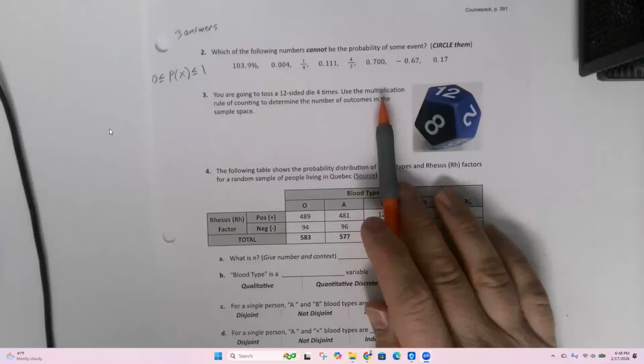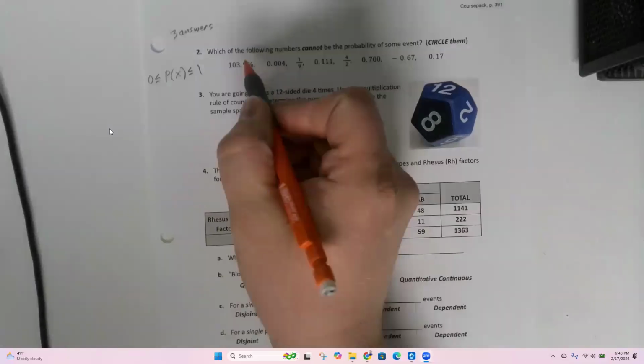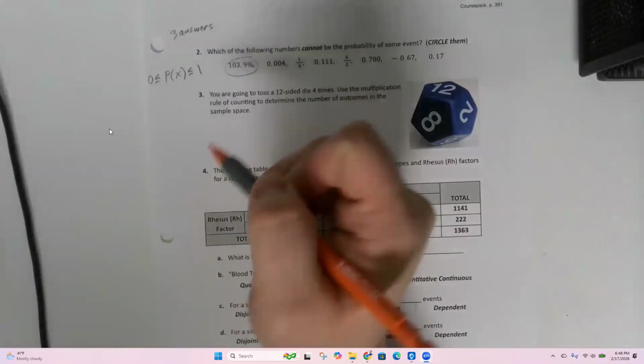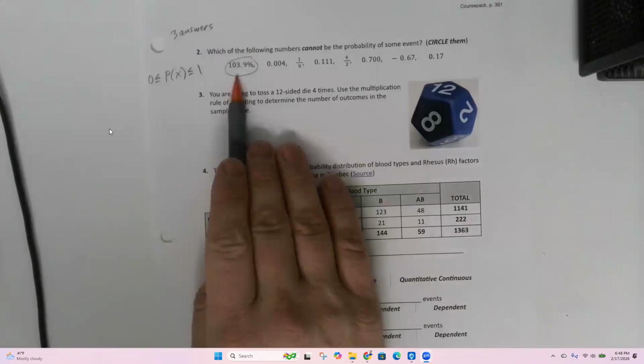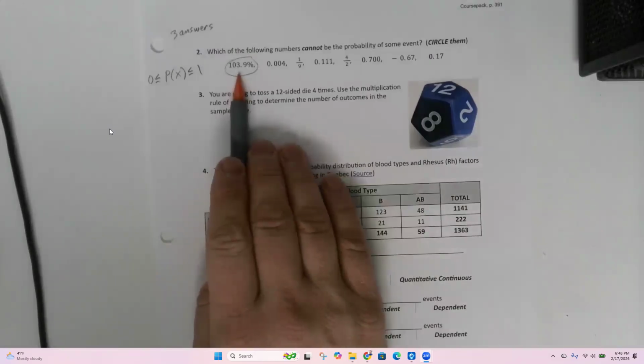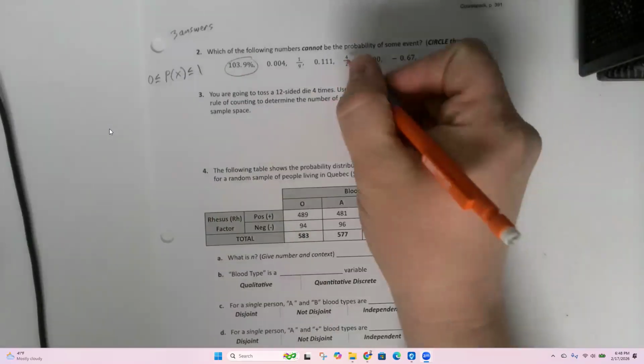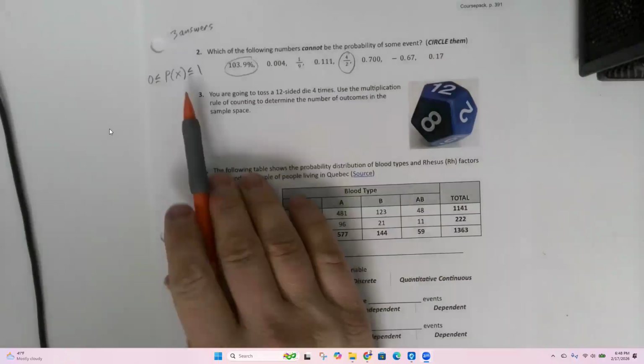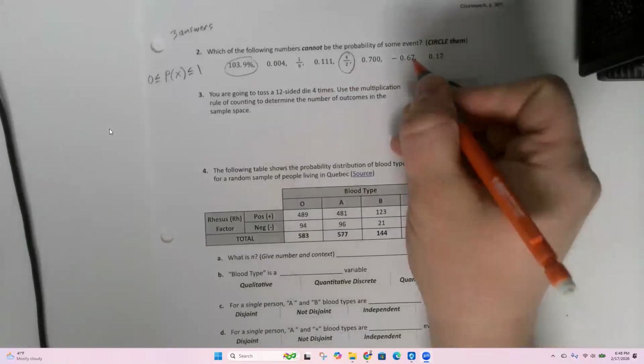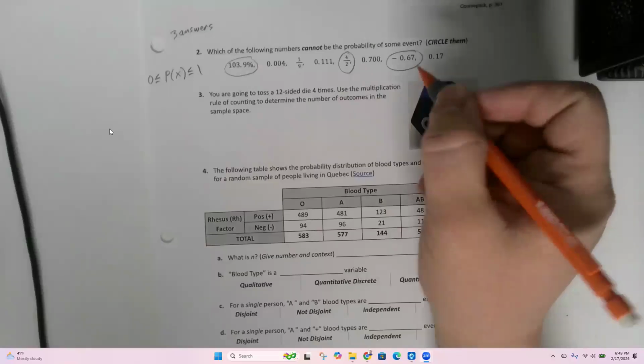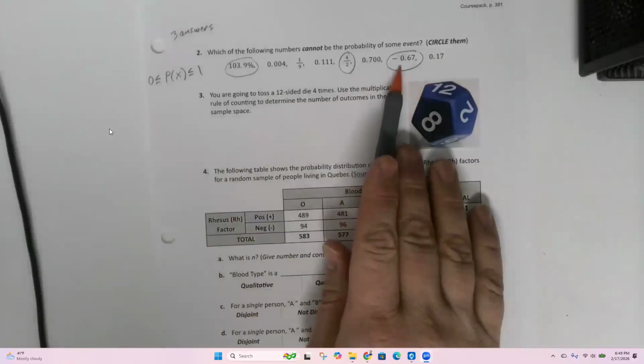So Mike's listed them out for us. 103%, that is bigger than 1. 1 is 100%, so that is no good. 4 divided by 2 is 2. That is also bigger than 1. And negative 0.67, that is less than 0. So that one is also no good.